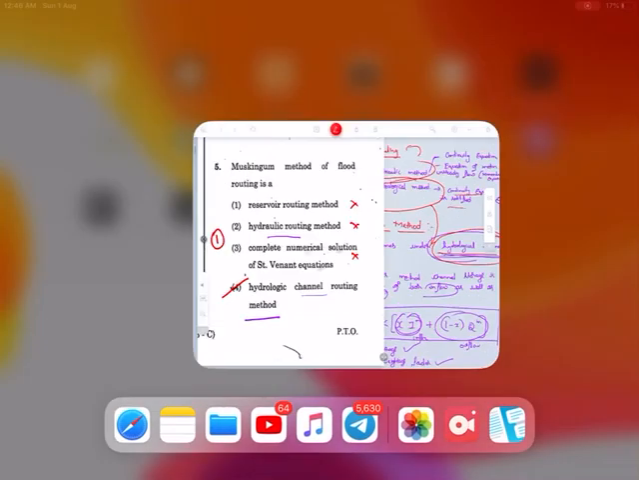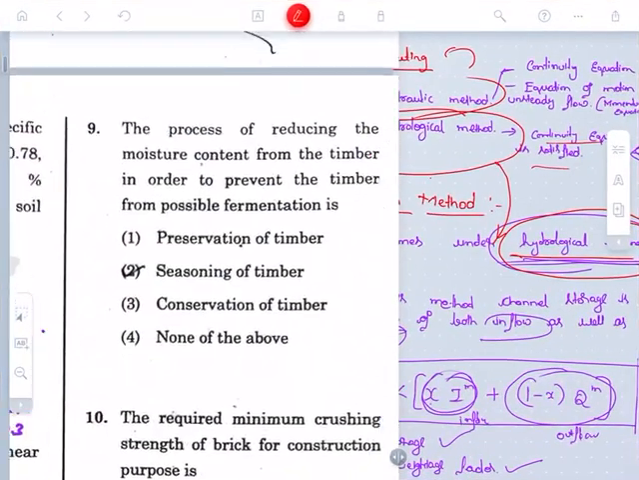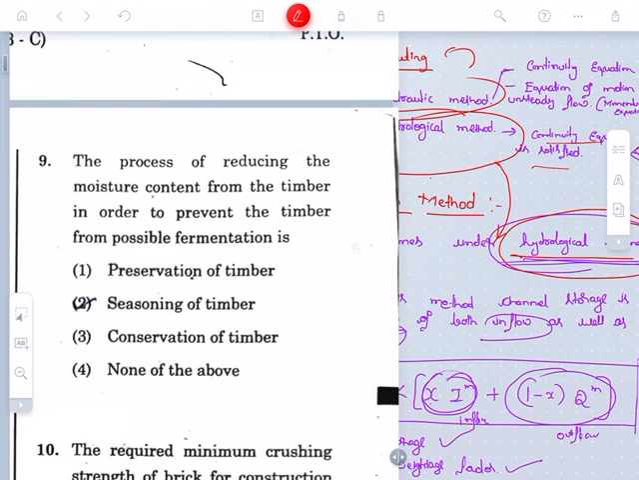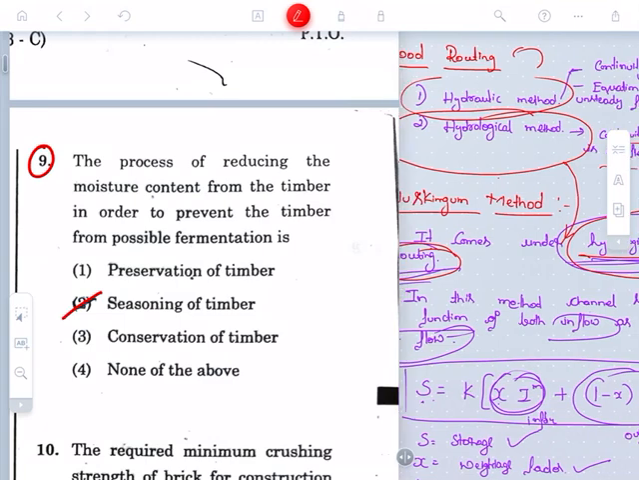Fine. Let me move on to the next question. This is a very simple question. The process of reducing the moisture content from the timber in order to prevent the timber from possible fermentation is called seasoning of the timber. Direct question, no need of explanation.